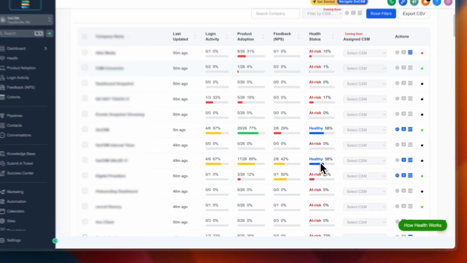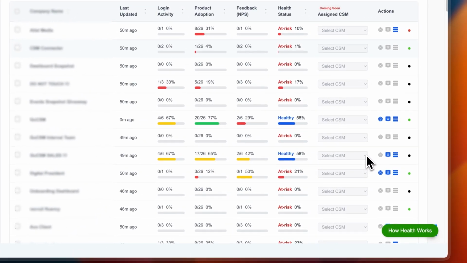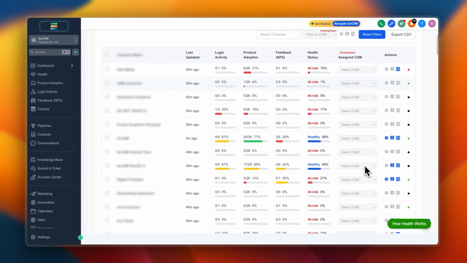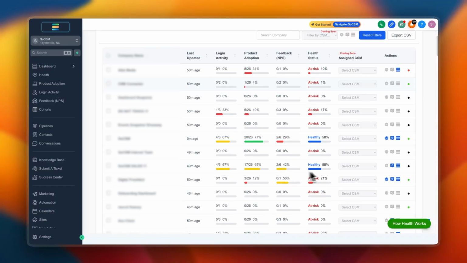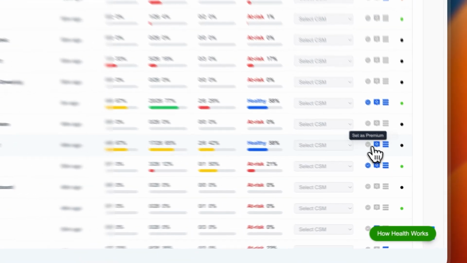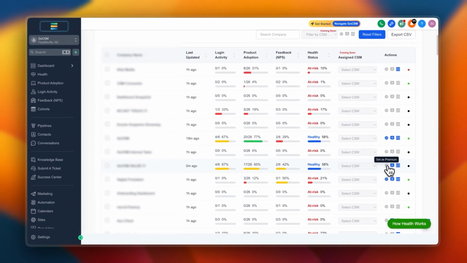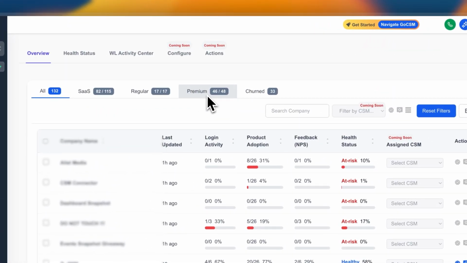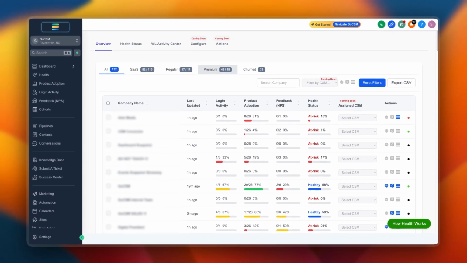We're going to come back to this in a bit. Then you have the CSM, which is coming soon. So you can basically assign it to whoever owns the sub-account. Next to it are some quick actions that you can take from here. If you click here, you're going to set this location as a premium location, which is basically going to add it into this section. Now, there are a lot of use cases for this.